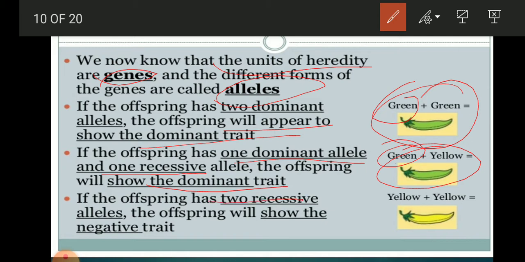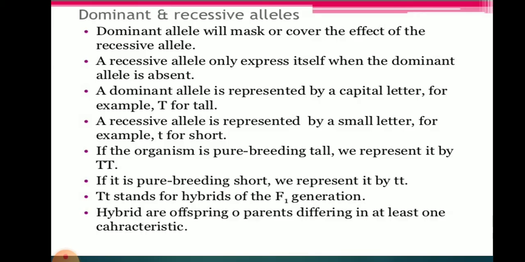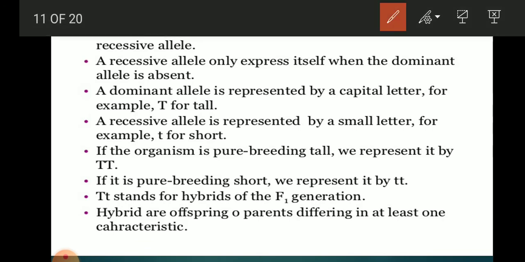If two recessive alleles are there, the offspring will show the recessive trait. He also gave the concept that the dominant is written with a capital T and the recessive with a small t, and because they are pure breeding, they are represented by two alleles, a pair of genes.